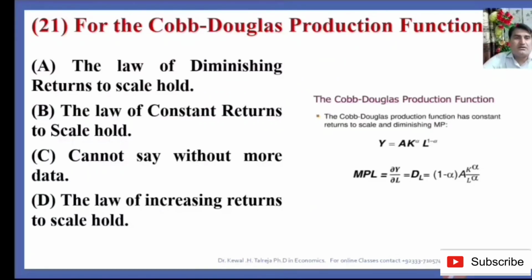Which is the right answer? Now we have a clear concept that for the Cobb-Douglas production function, the law of constant returns to scale holds. It means that by doubling the inputs, the output also becomes doubled.